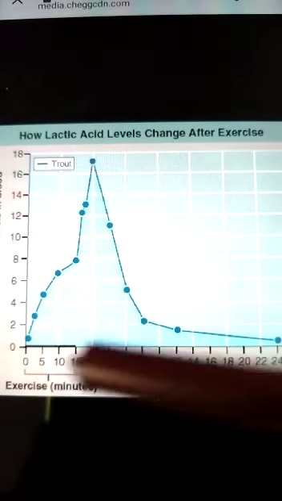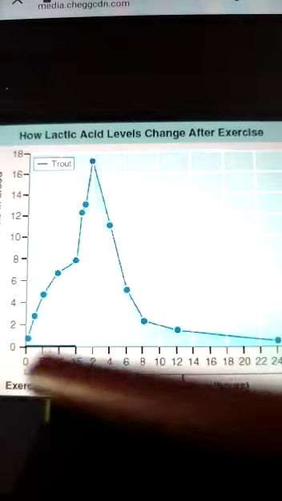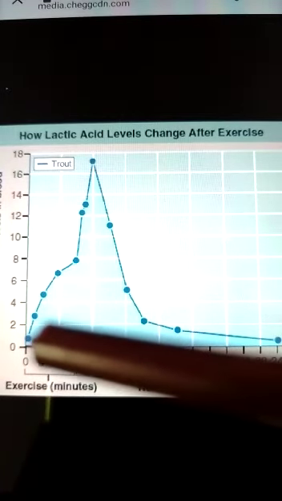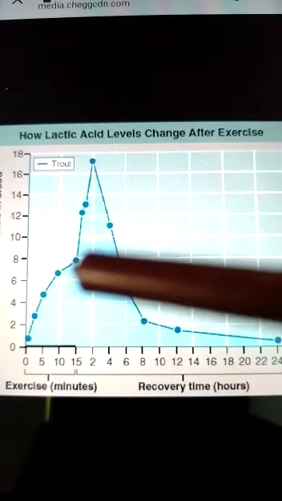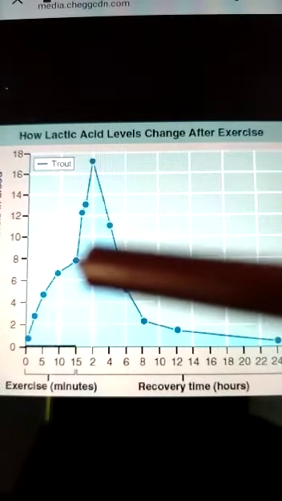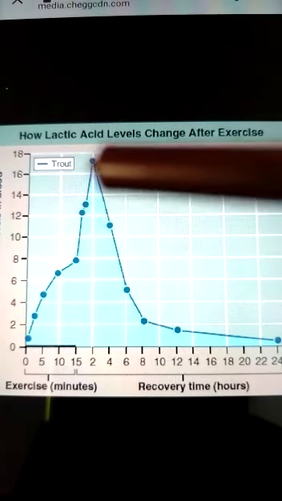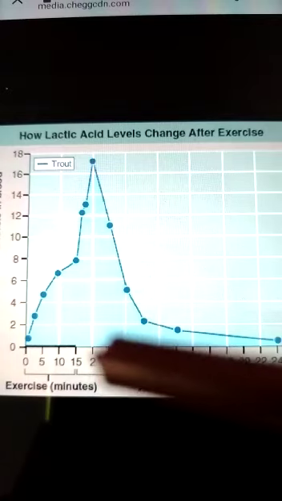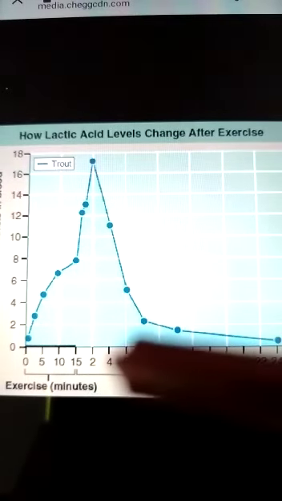So a person performed rigorous exercise for 15 minutes, and the graph shows that the lactic acid in his blood has been increasing, and he stopped the exercise after 15 minutes. Still it goes on increasing for an amount of 20 minutes. 2 in here means 20 minutes. After 40 minutes